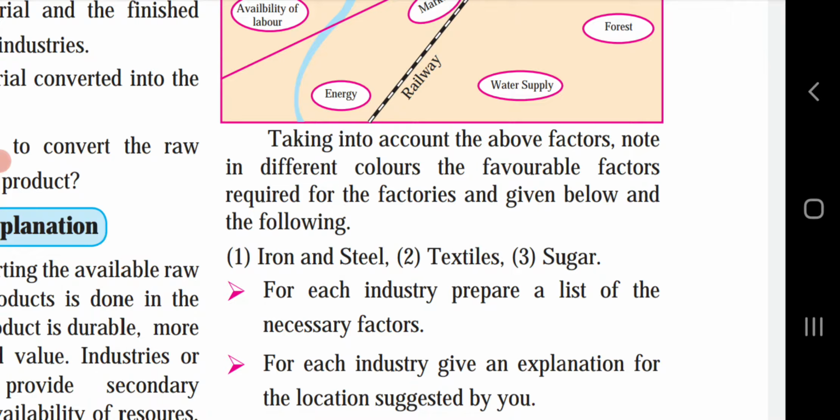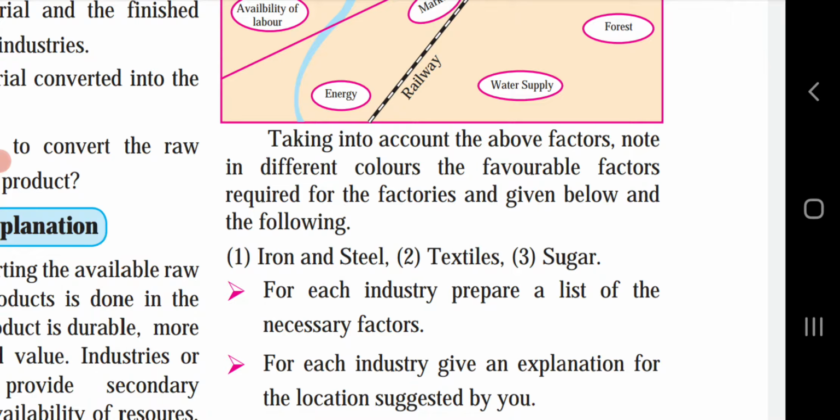A market should be there. The seaport of Mumbai is well connected by rails and highways. Another one is capital. A lot of money will be required for having a textile industry. Next, entrepreneurs. As Mumbai is a commercial center, there are many entrepreneurs willing to invest in this industry. So investors are also important for the textile industry.